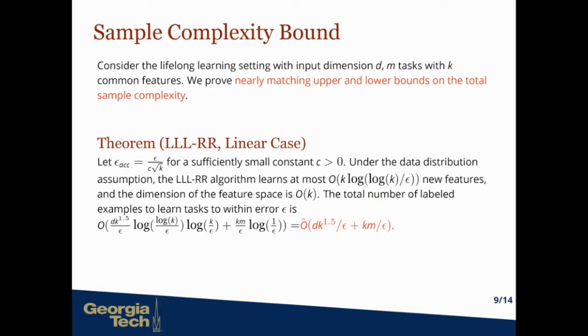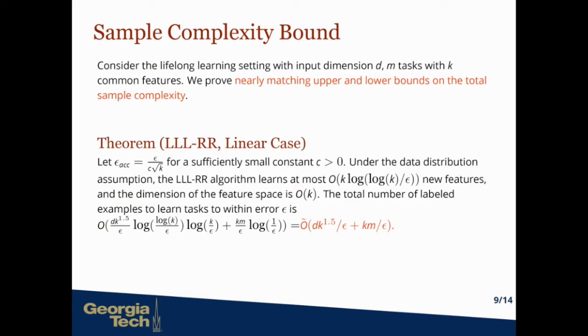Our main contribution is the sample complexity bound. We consider the lifelong learning setting with input dimension Z and tasks with k common features. We prove nearly matching upper and lower bounds on the total sample complexity. So for our algorithm, we upper bound the number of steps that we need to learn new features by O tilde of k.